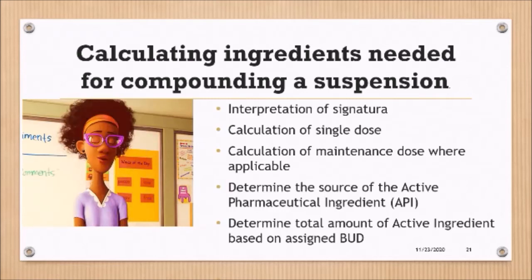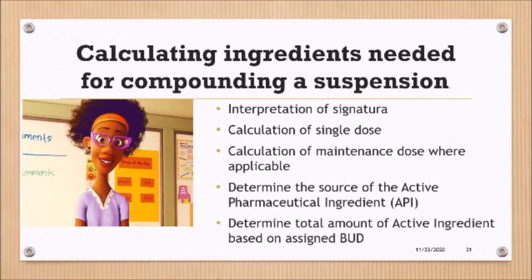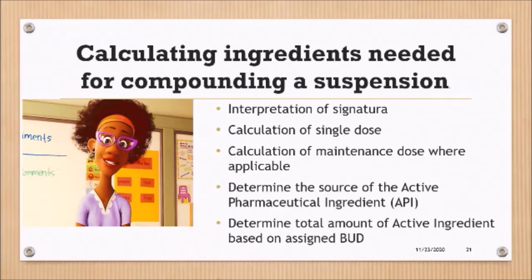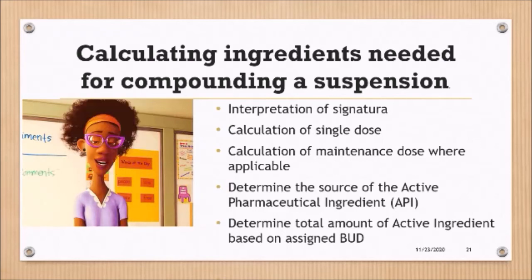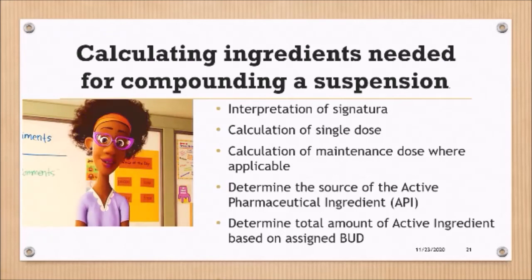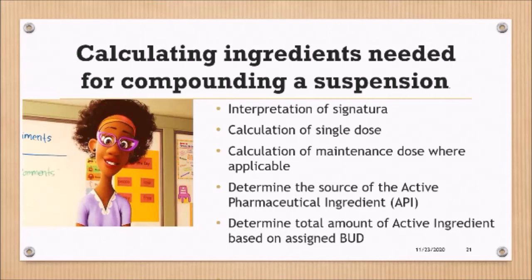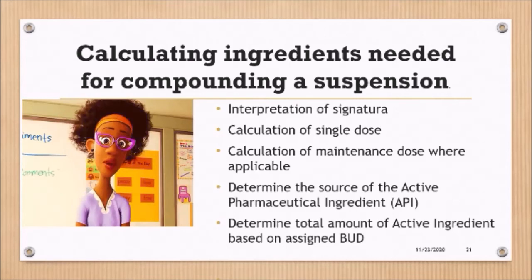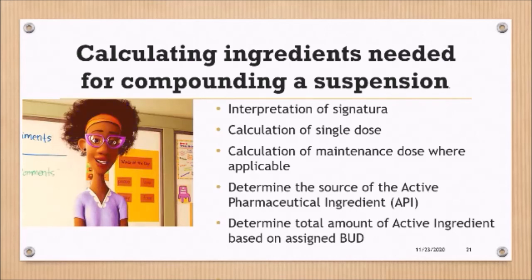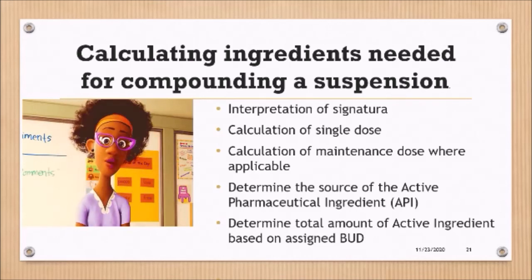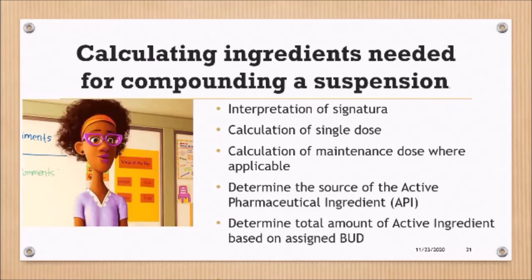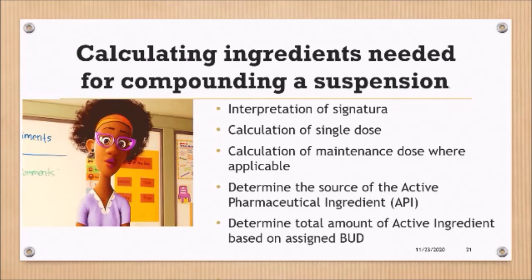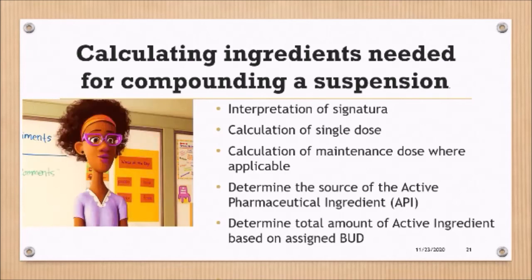Then we're going to have to look at the total amount of active ingredient that I will need based on the beyond use date, which you would have calculated from interpreting the signature. So, for example, in our previous example, we had a 1 month supply for the suspension, but we are not going to dispense 1 month. We are going to dispense 14 days. So it is from there that you're going to interpret and apply the beyond use date concept so that you are calculating the correct amount of active ingredient required based on the BUD.